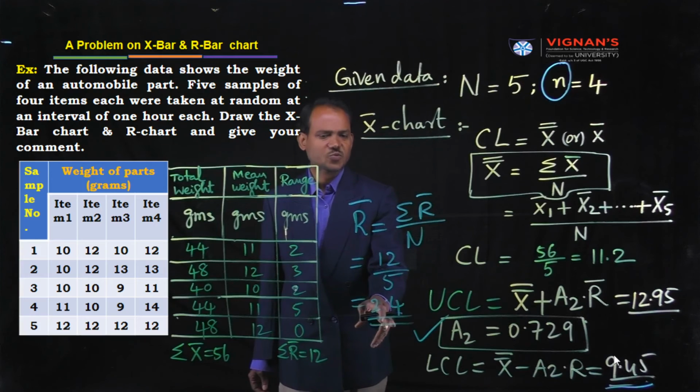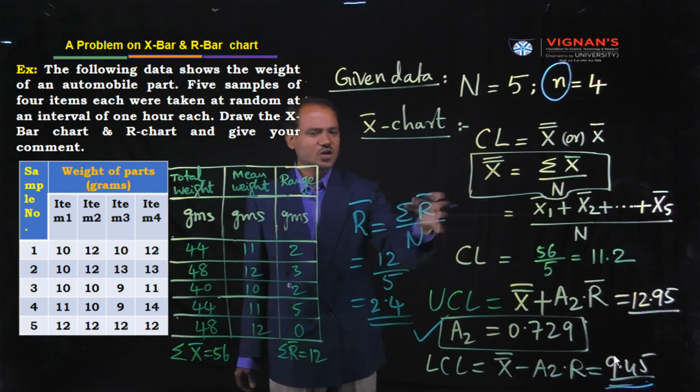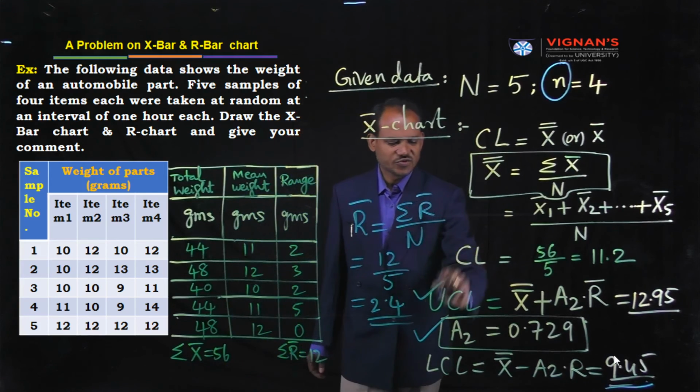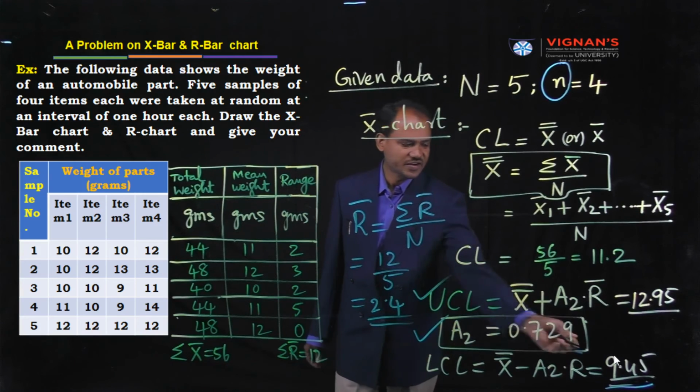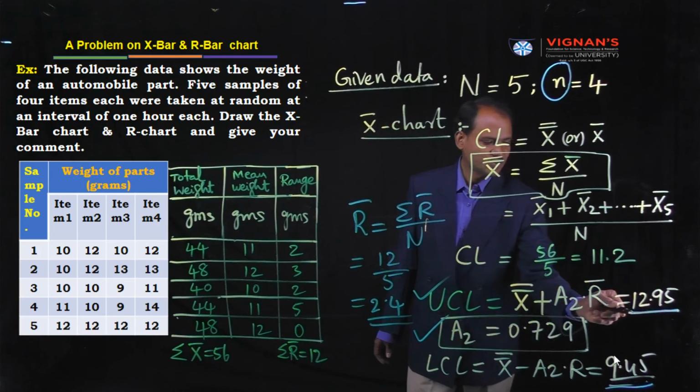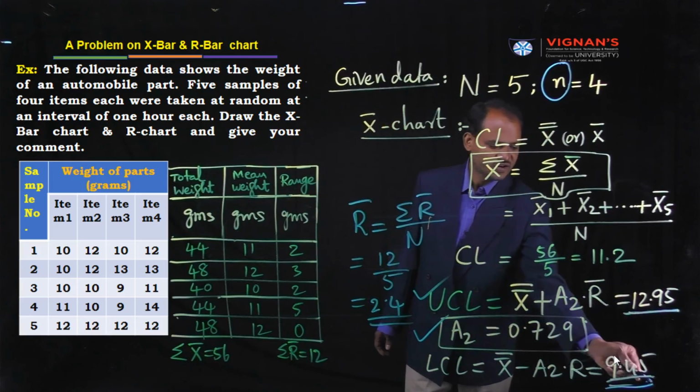It is nothing but 2.4. Substitute all the values in UCL and LCL. You will get these answers, 12.95 and 9.45.